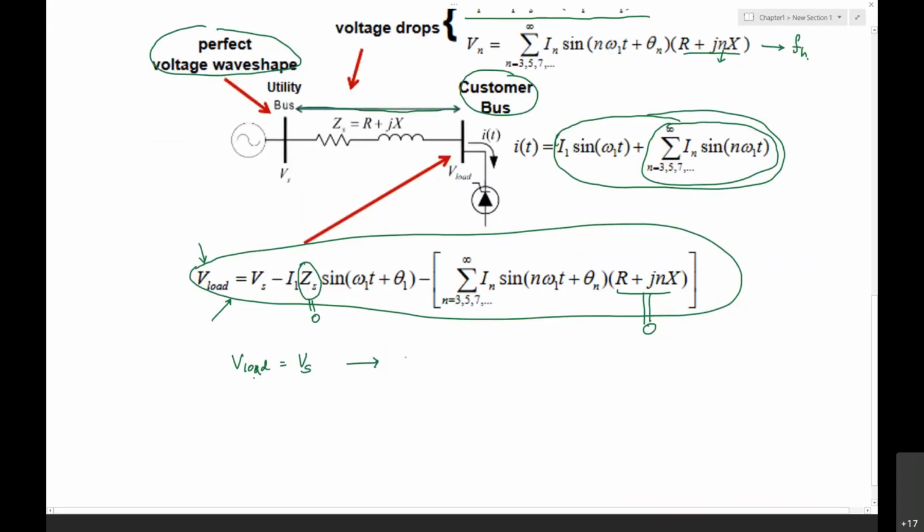In that case, they call it a stiff source, because there won't be any voltage fluctuations at the customer side.